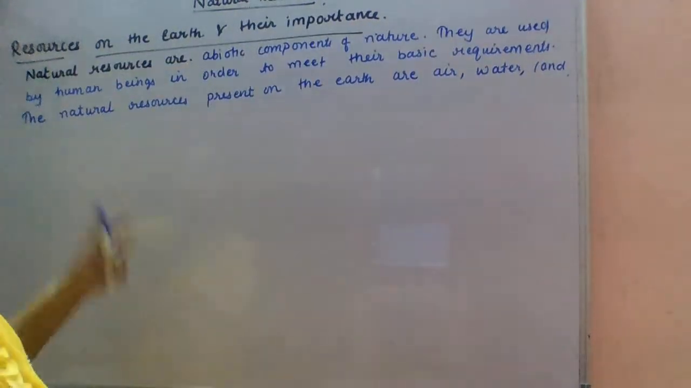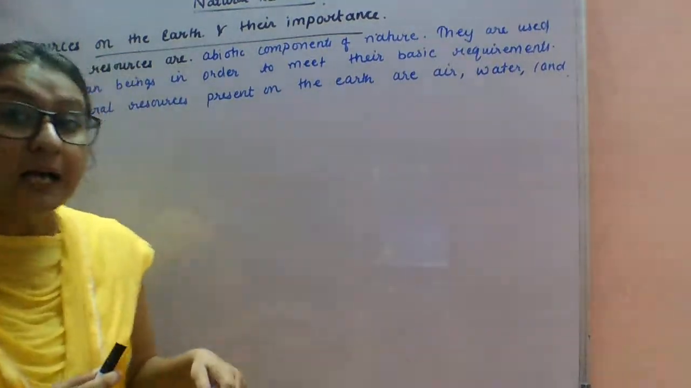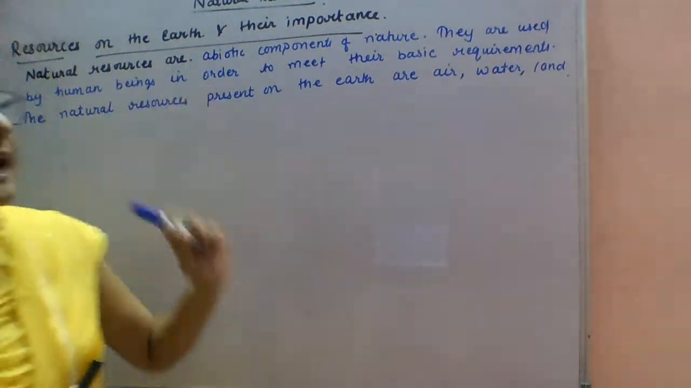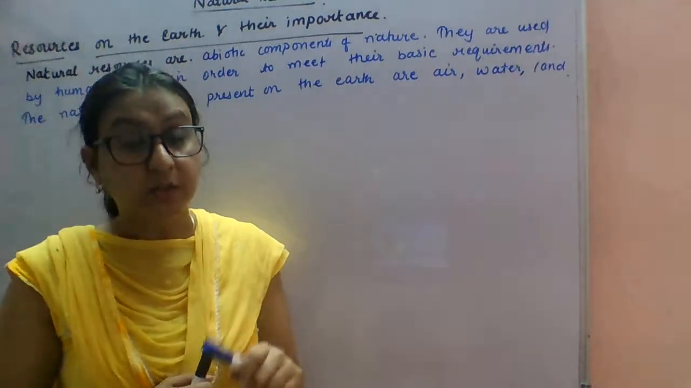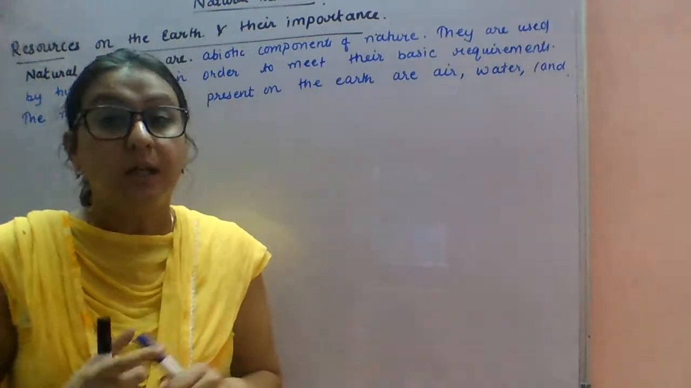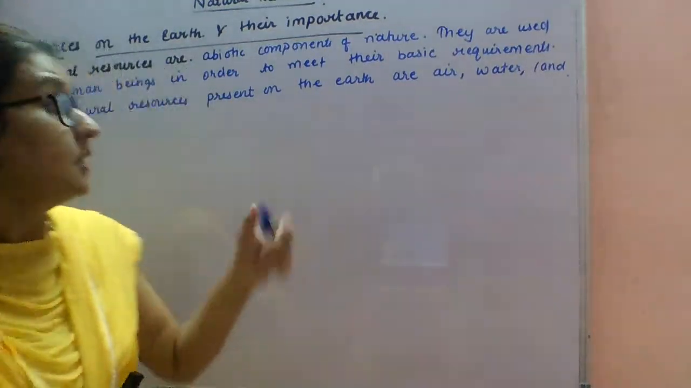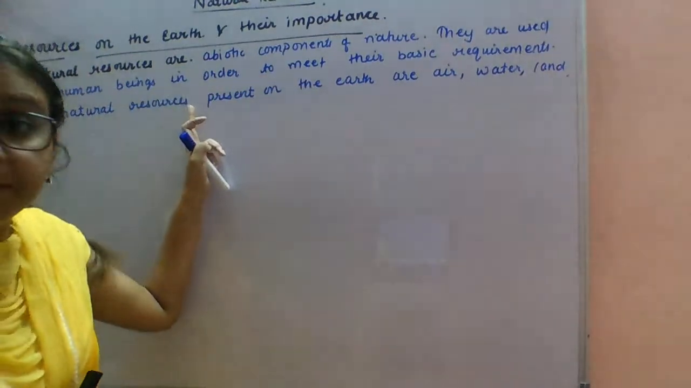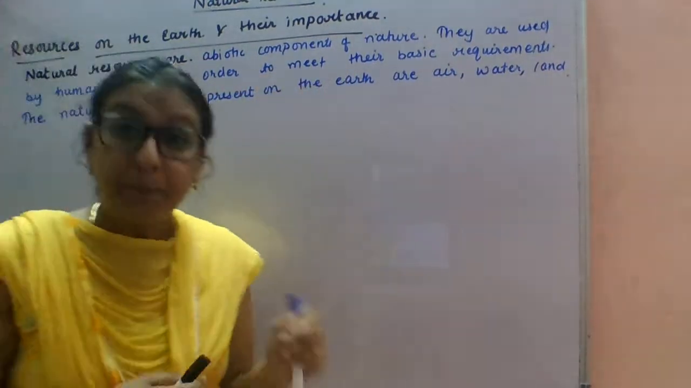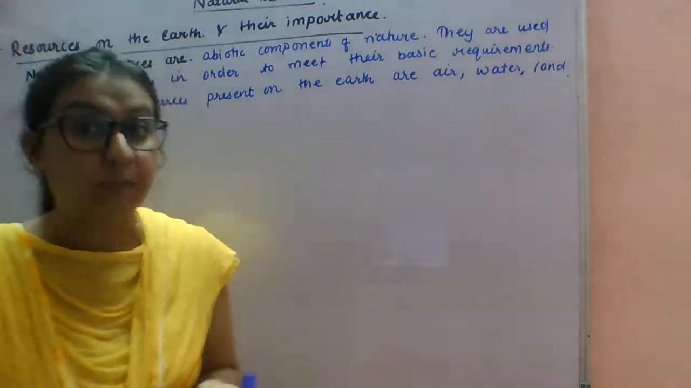So next students, we will study resources on the earth and their importance. As we know, the natural resources are the abiotic components in nature. Abiotic means non-living. Non-living components in nature which are used by us for sustaining our life processes. So they are used by human beings in order to meet their basic requirements or for maintaining our life processes.